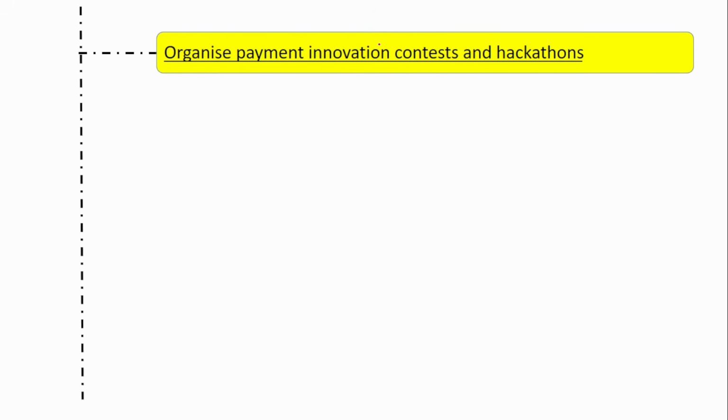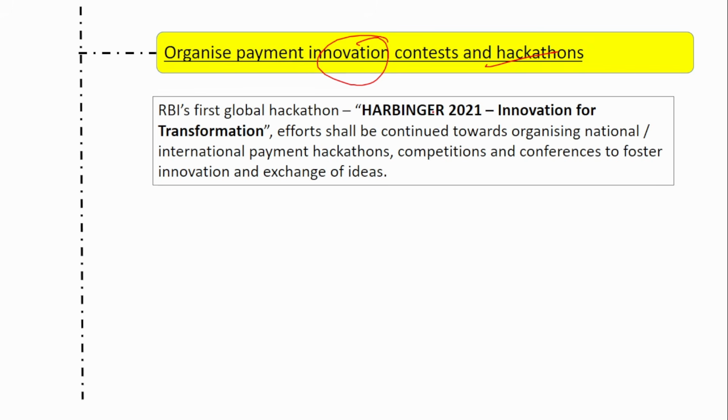Next is organize payment innovation contest and hackathon. So already RBI recently, before 2 years only, Harbinger was launched, right? The first global hackathon, and it was a very huge hit. And RBI is also conducting every year a new edition of this Harbinger hackathon. So more and more things are conducted. RBI's first global hackathon, Harbinger 2021, was a huge success.